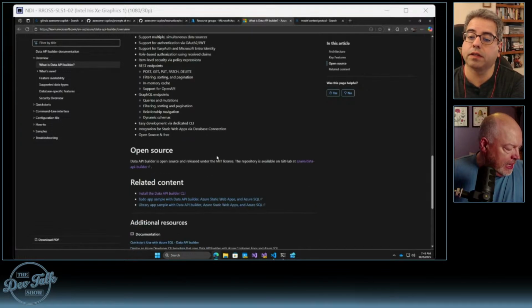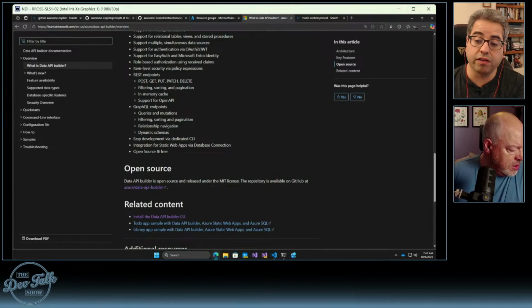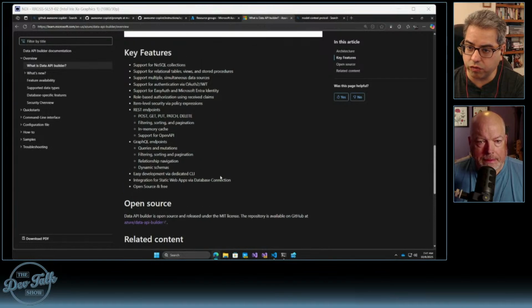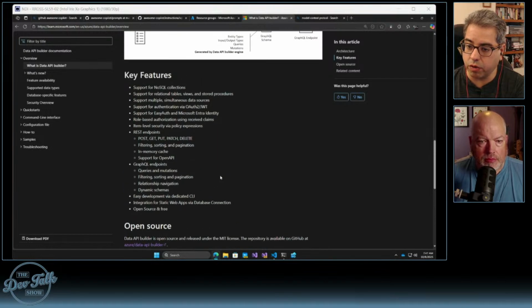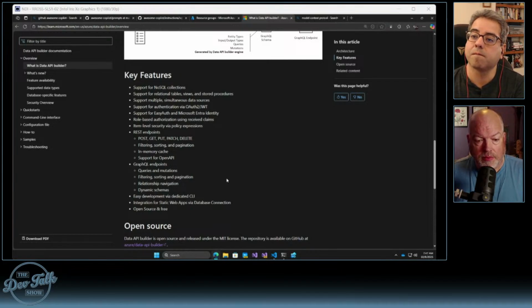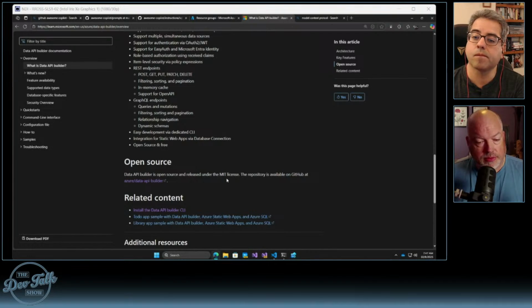Yeah, I understand. First of all, just as it says right there on the screen, this is a product that you can use completely through Azure, but it's also open source, and there's a GitHub repository. There was a recent update to it. It's essentially a tool that you bring in.